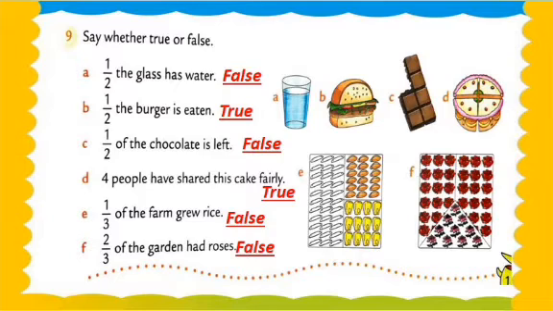Question number 8, choose a fraction to show about how much each one holds, and question number 9, say whether true or false. These both questions we have done now, and also exercise number 7a is done. Understood? I hope you all have understood, my dear students.